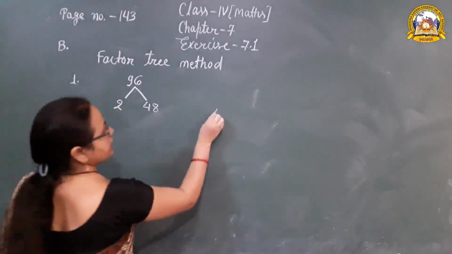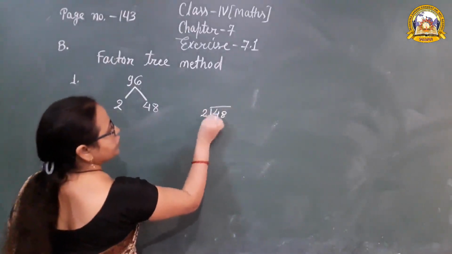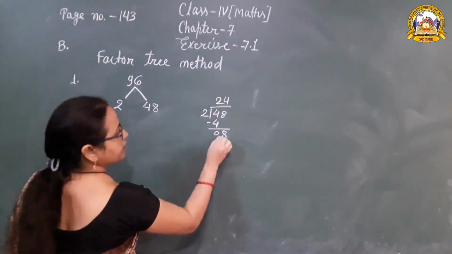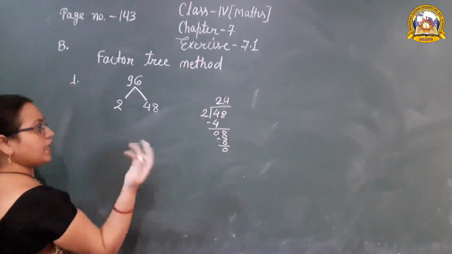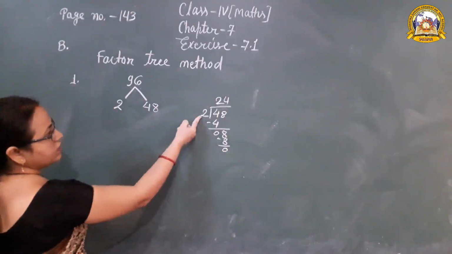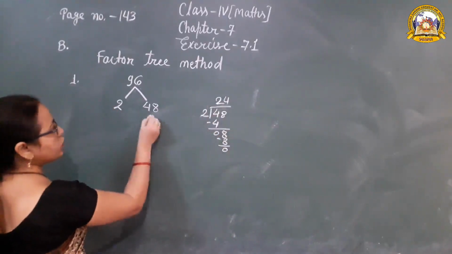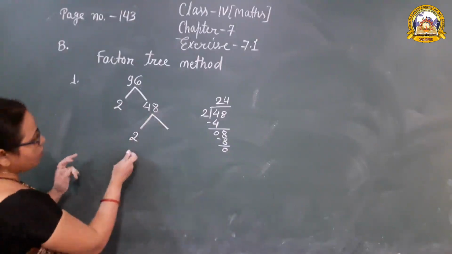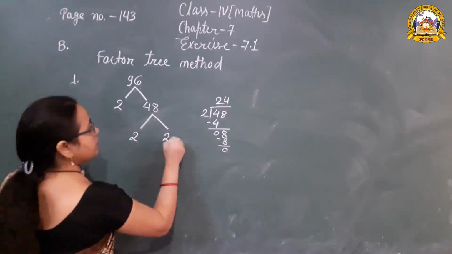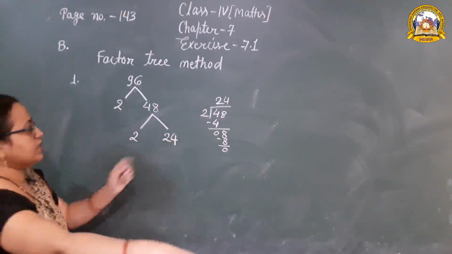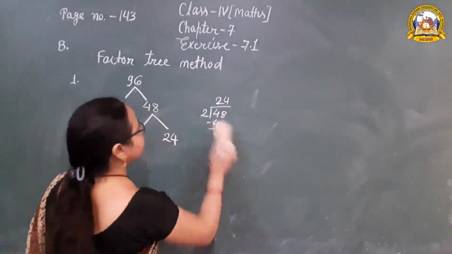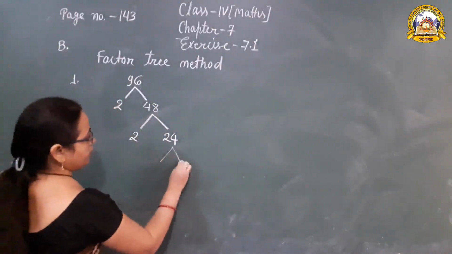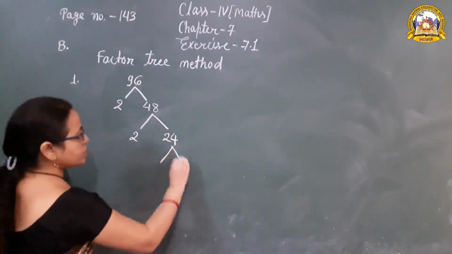Now once again, 48 divided by 2. 2 2s are 4 and 2 4s are 8. So 24 is the quotient, and 48 is completely divisible by 2. So once again 48 is further divided into 2 branches. One factor is 2, another one, 24, is the quotient. Then 24 is further divided into 2 branches.